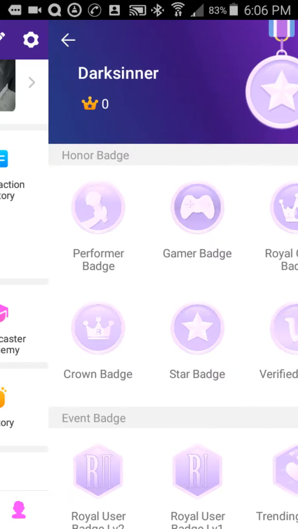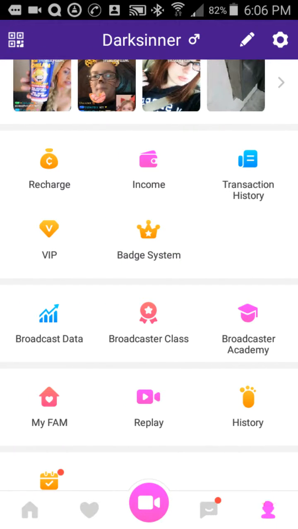You hit the back button, go back to your profile. With that being said, you drop down to the next menu section. This is important. This is the broadcasting data. If you do broadcast live, not watch, but you broadcast yourself and allow other people to watch you, this is where you find your statistical information.